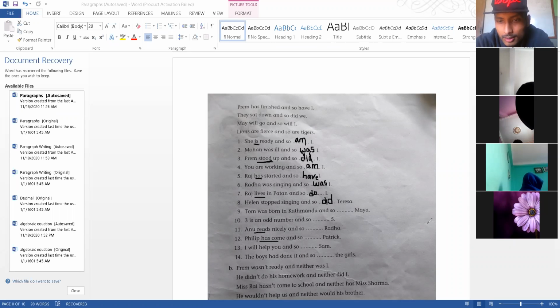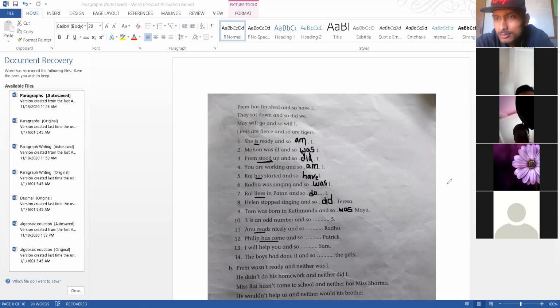Correct. Okay. Jasmine, number 9. Tom was born in Kathmandu and so was I. So was Maya, not I. Maybe you are also, but here in this sentence, Maya. Okay, number 10, Safalta, number 10.